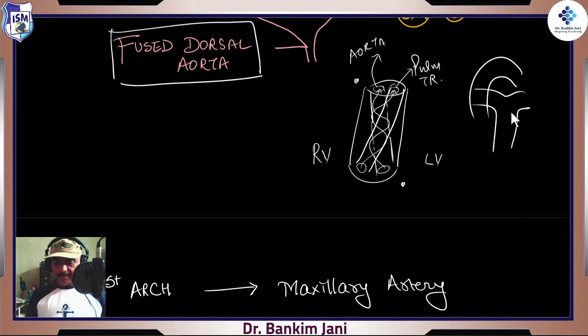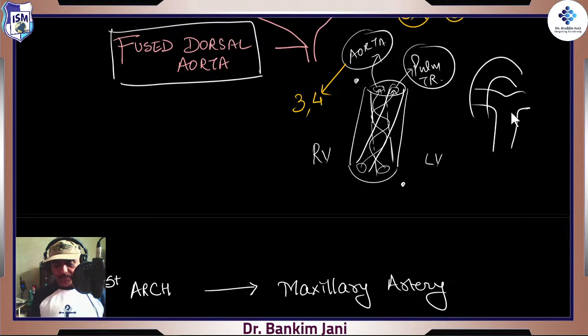In this we make this simple, and it is simply that 3 and 4 arches will be leading to formation of this aorta, and this pulmonary trunk, that is number 6. That's the reason that this aortic arch 6 was colored in a different way. It was colored in white, right? So when it was colored in white, we said that it is for pulmonary trunk. Obviously this will be for aorta.